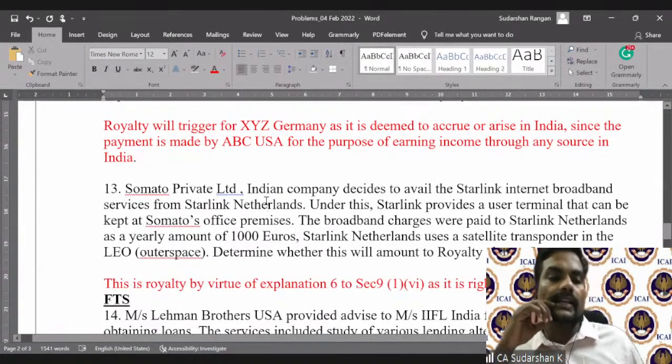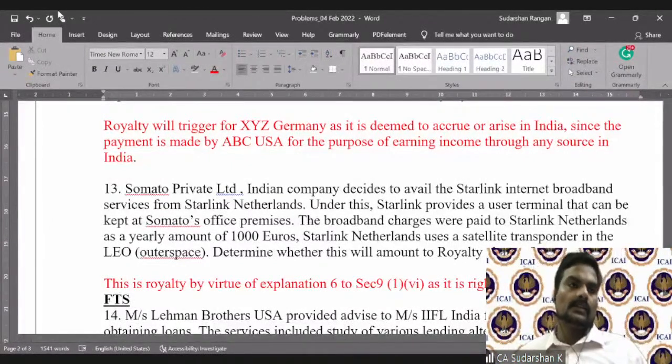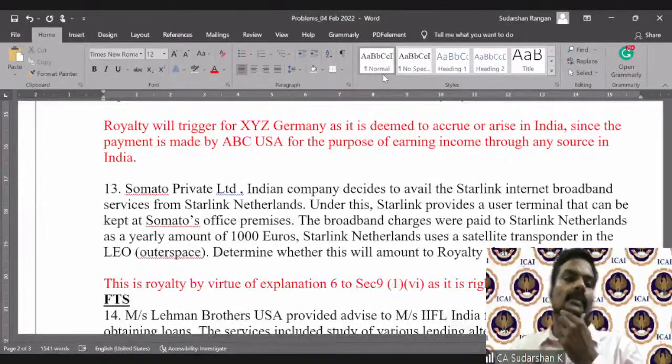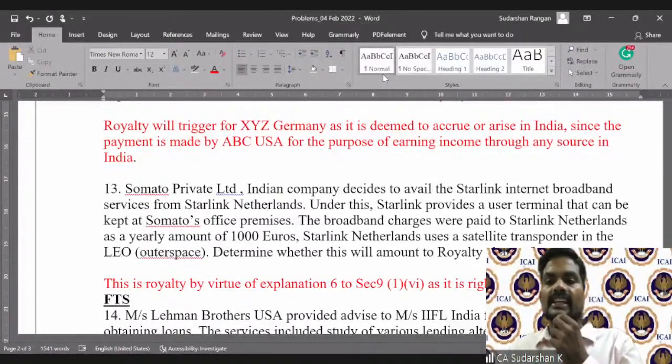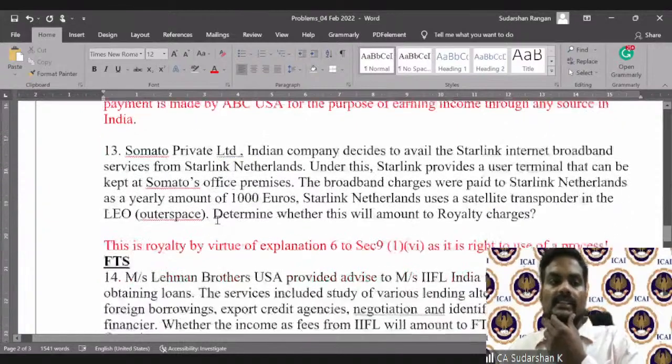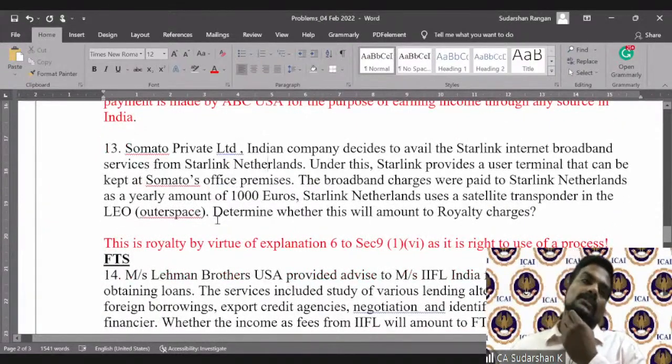So the Starlink giving me the broadband facility by the user terminal which I buy, the satellite will be over my terrace or balcony, and uplinking, downlinking, they are saying this is nothing but a use of a process. So therefore covered by virtue of Explanation 6 to section 9(1)(vi) as it is right to use a process.